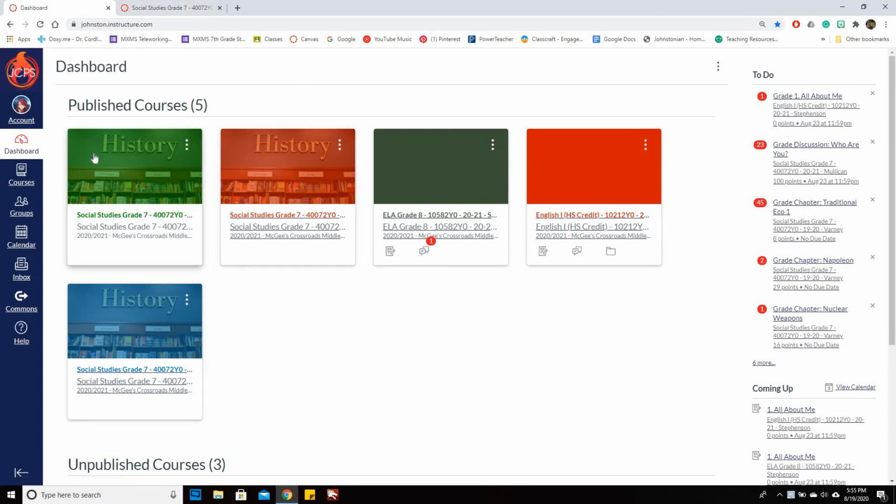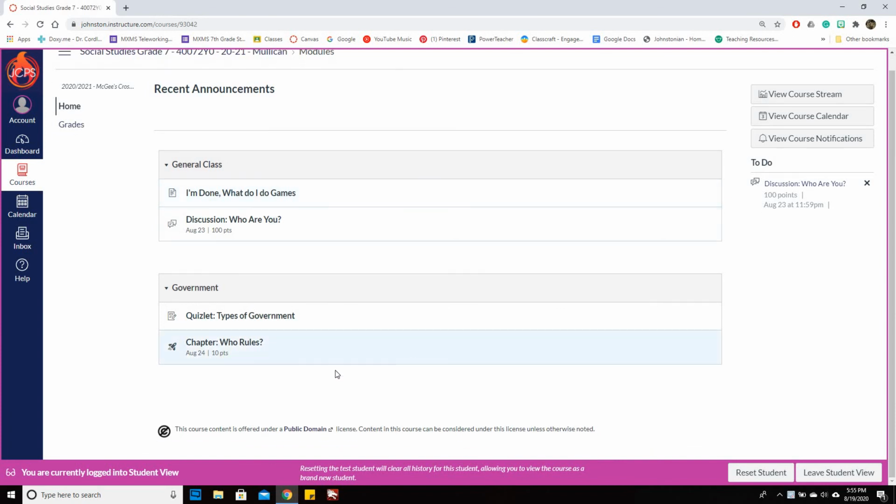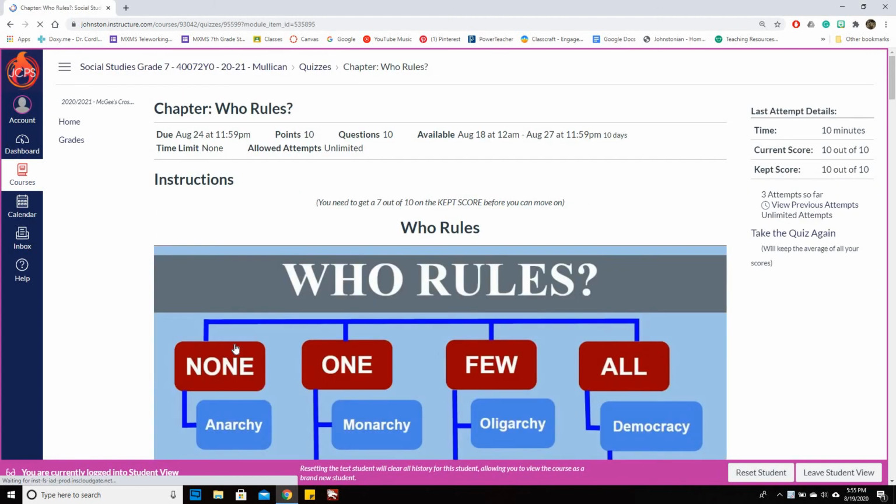So the first thing you're going to do is get into my class, which should be the only social studies class for you, but we're looking at this history picture. This is in Canvas. Then this is what you should see, and we are going to be going into chapter Who Rules. Now, I have already done this during class, so some of this is going to look a little bit different.